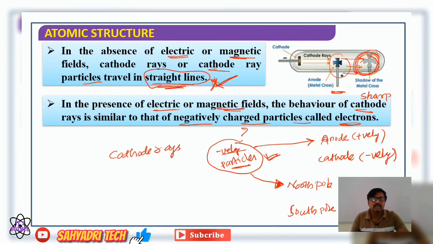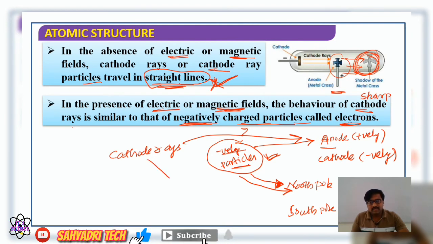In the presence of an electric or magnetic field, the behavior of cathode rays is similar to that of negatively charged particles called electrons. In an electric field, they move towards the anode; in a magnetic field, towards the north pole. Which means these cathode rays consist of negatively charged particles. They are later called electrons.